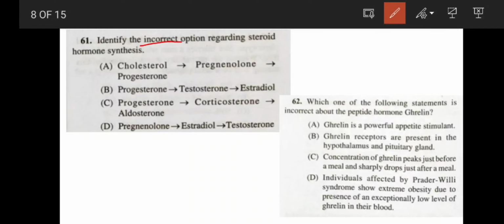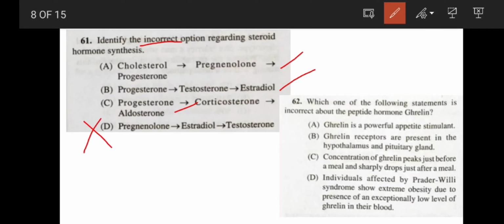Coming to the next question: identify the incorrect option. See here, from cholesterol, pregnenolone can be formed, and from there, progesterone. So it is correct. From progesterone, testosterone, and then from that, estradiol. It is also correct. From progesterone to corticosterone, and then aldosterone, also correct. Pregnenolone to estradiol to testosterone. It is not correct. Why?